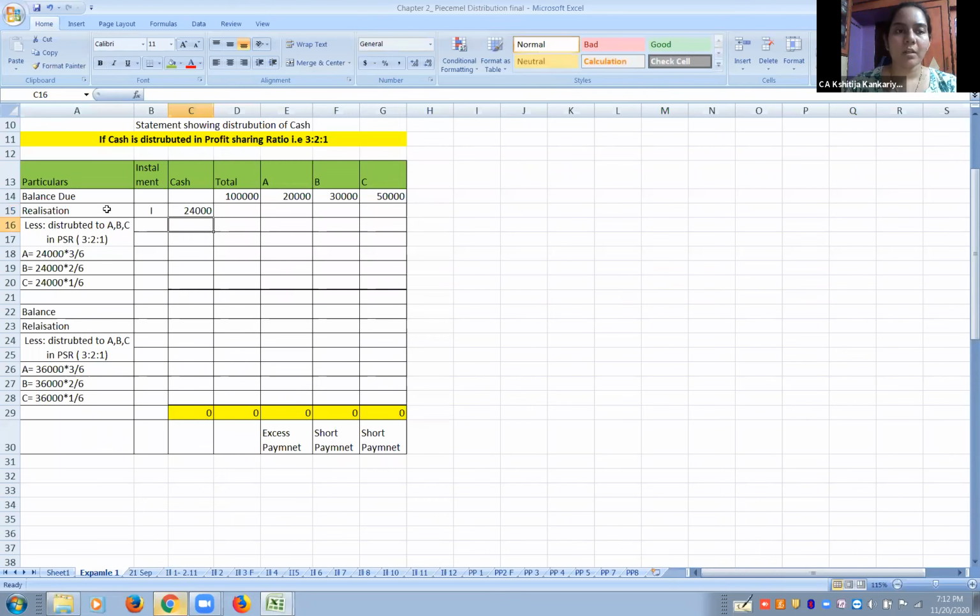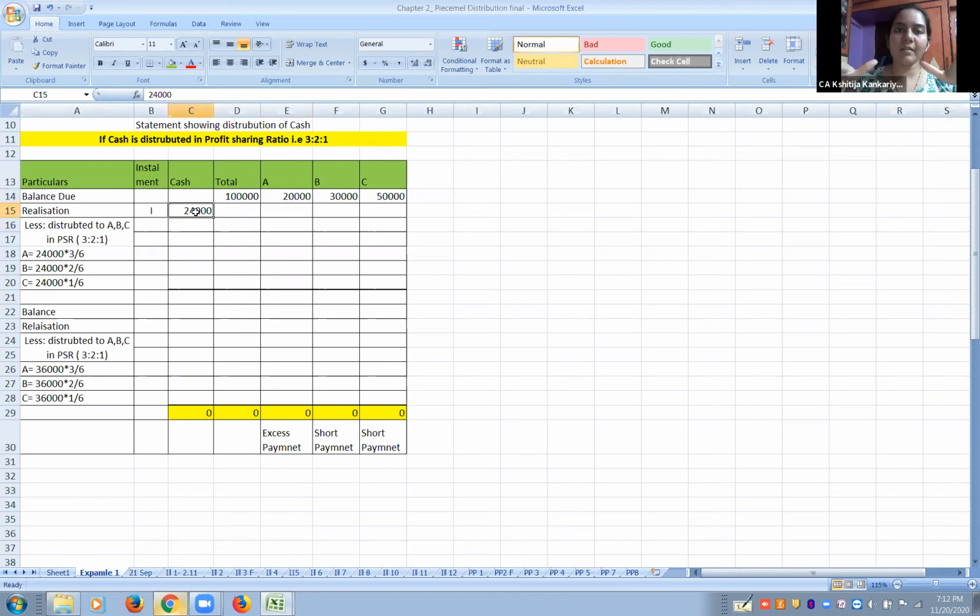So this realization, first installment 24,000 we are going to get. Now we are not going to say that only A will be getting 20,000 immediately because we have a lower balance than 24,000. No, this is not the case. This 24,000, all the partners are at par.